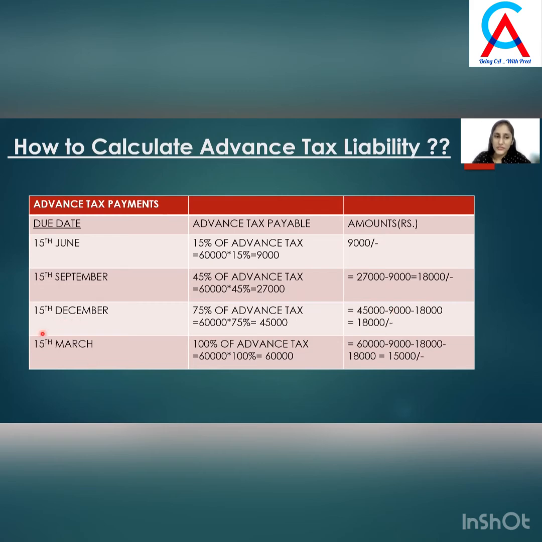Now for the last installment, his entire advance tax liability shall be paid till 15th March. So after deducting all the first three installments from 60,000, the fourth installment comes to 15,000. So he'll be paying 15,000 for his fourth installment. I hope the advance tax calculation is clear to you now.